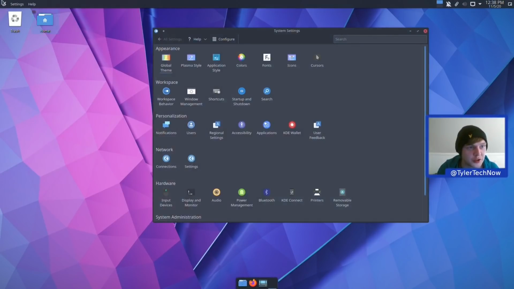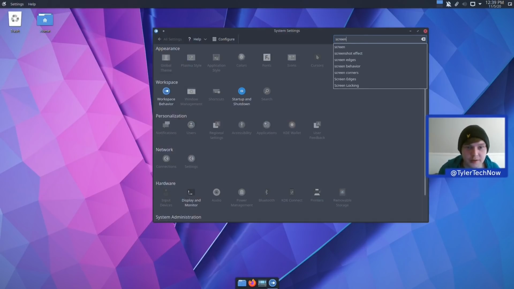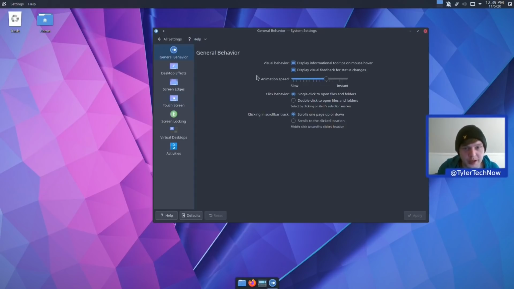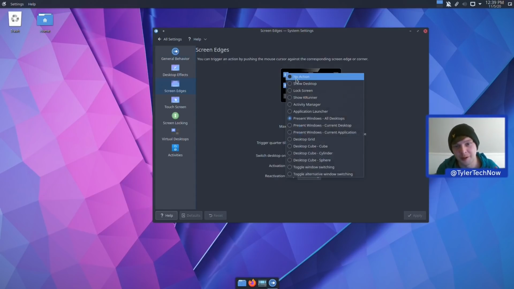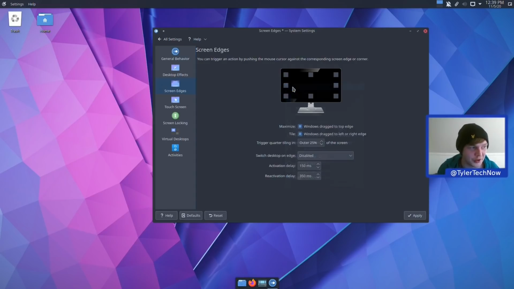I've just noticed we've got screen edges on, which I absolutely hate. So let's just turn screen edges off at the moment. Yeah, I'm pretty much anti-screen edges, hot corners, all of that kind of stuff. It just takes me out of whatever I'm doing, because I'll often accidentally trigger it and get a bit triggered myself, to be honest.